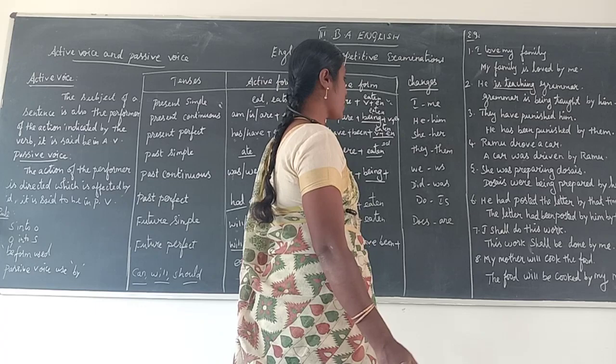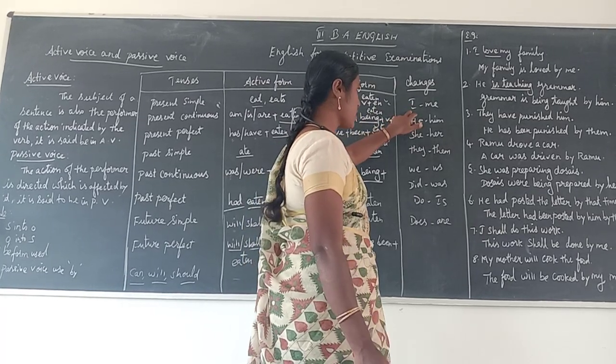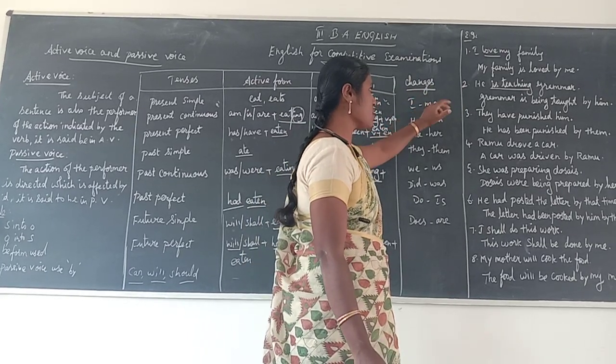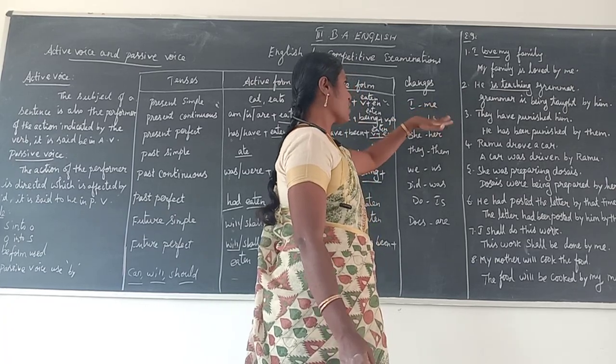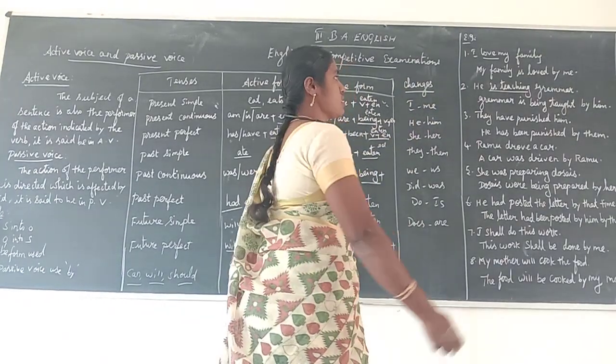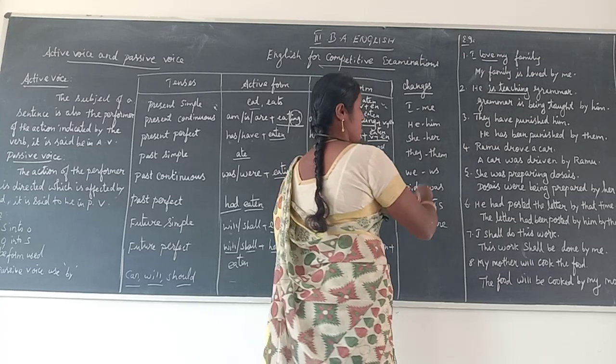Changes when we change an active voice sentence into passive voice: what variations are given, and what changes you will make in your sentences.